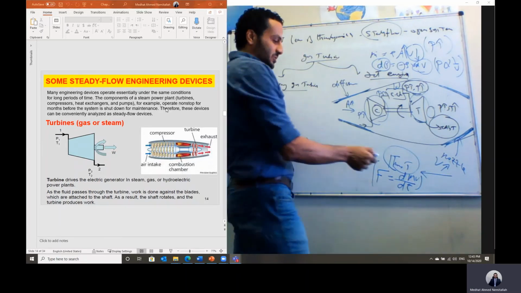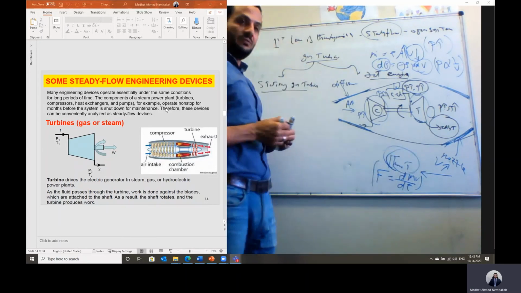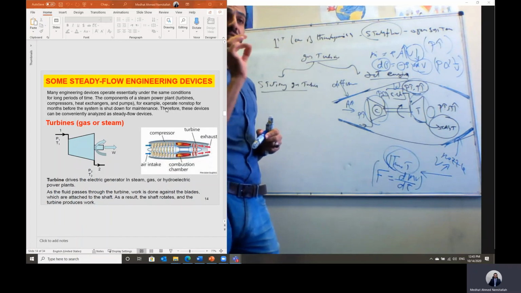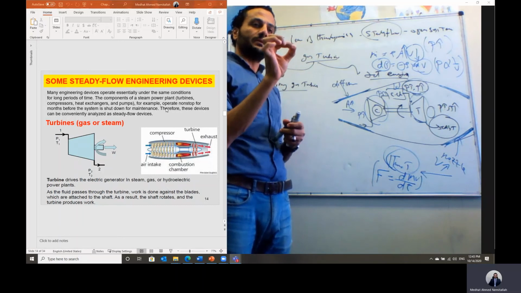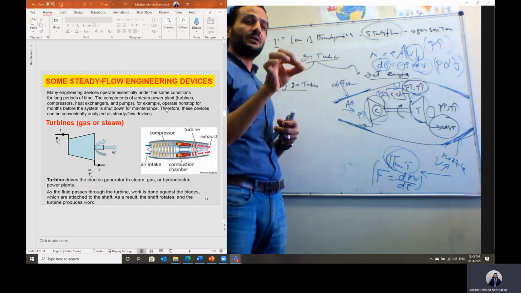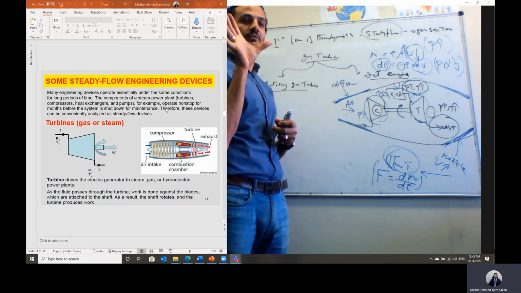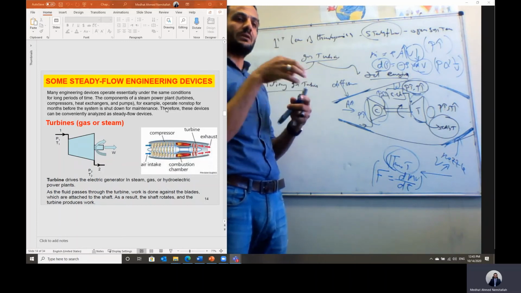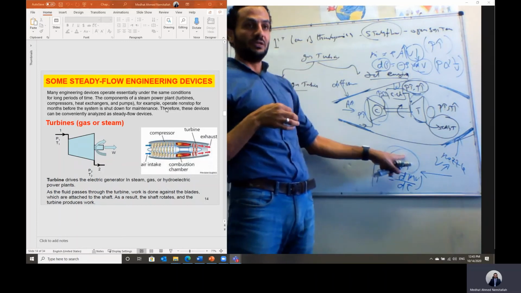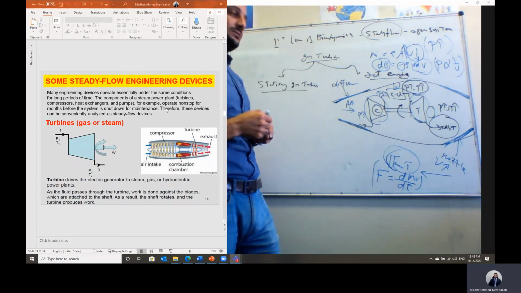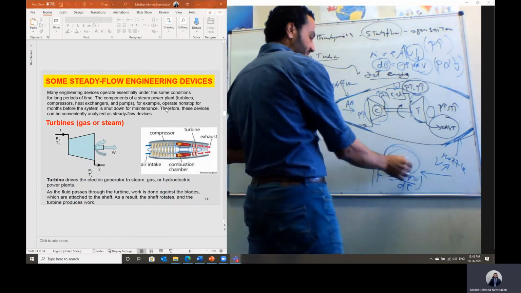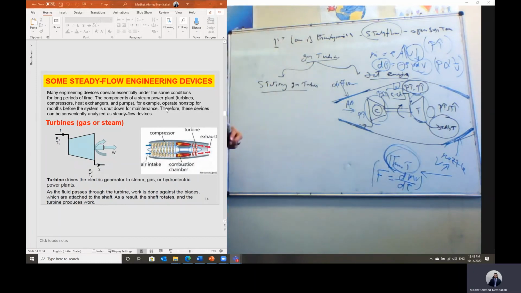A very simple example of this thrust force: if you have a balloon, fill it with air. Then stick your hand on the opening and then just leave it. When you leave it, the air will start leaving with high velocity, and you'll find the balloon is moving in the reverse direction. This is a simple example of the thrust force when we have a rate of change of momentum. Then in this case, we can generate a thrust force.